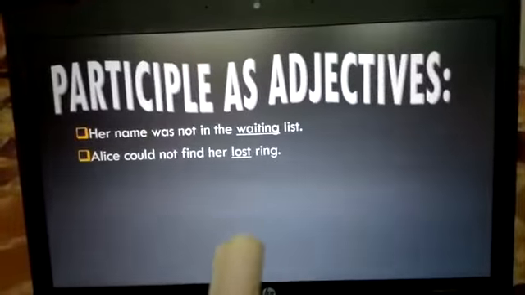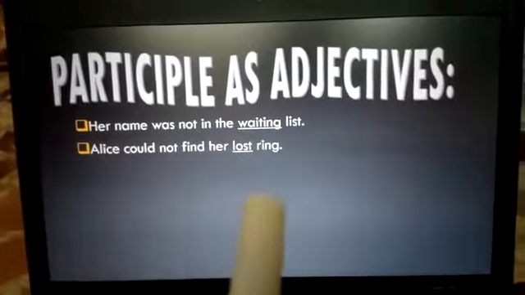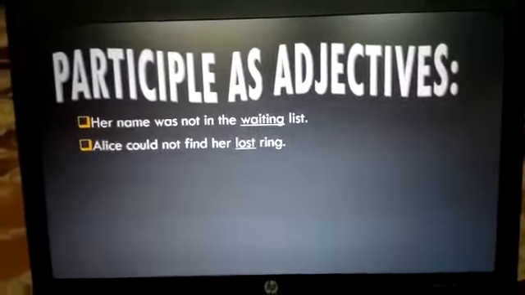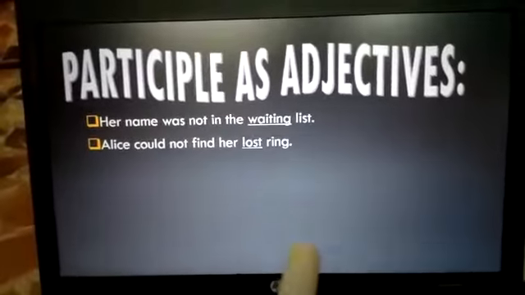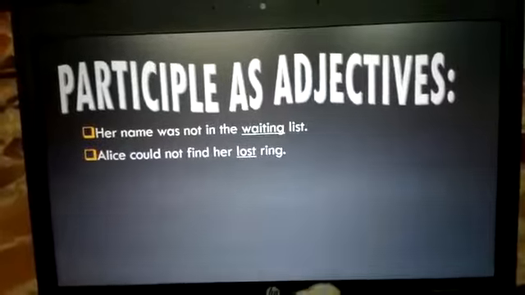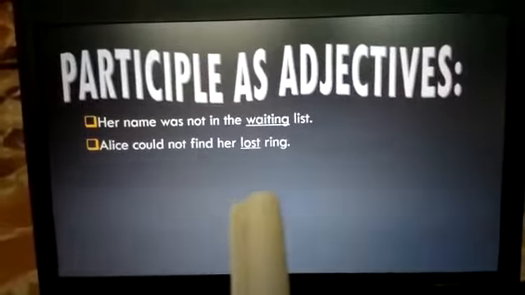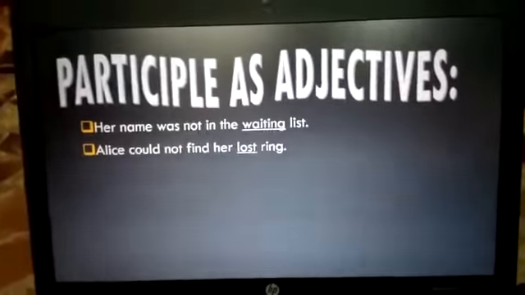Alice could not find her lost ring. Lost is the third form of lose. Ring is a noun. So which type of ring is she finding? She is finding her lost ring. So lost is a past participle which is here used as an adjective.